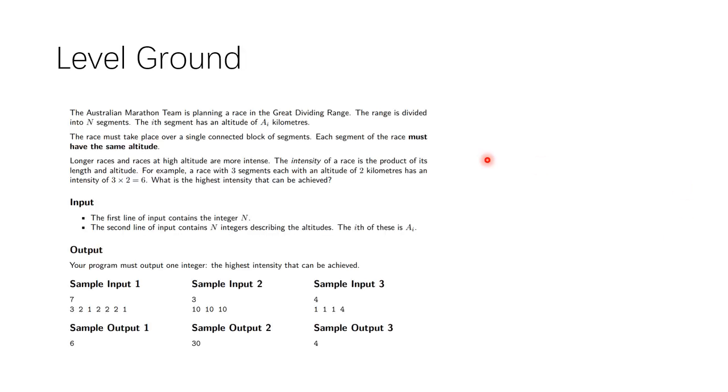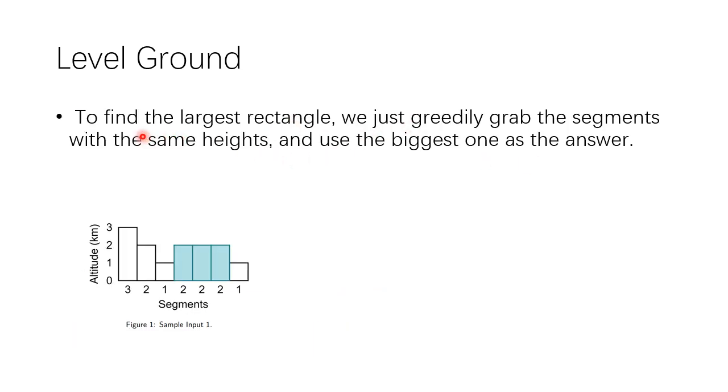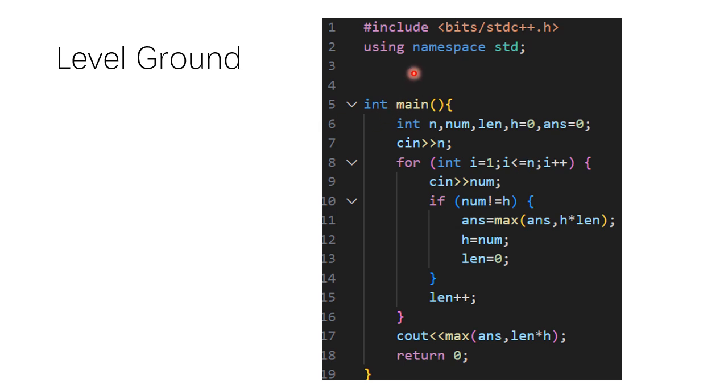And for the second problem, Level Ground, you want to find the largest rectangle. What we need to do is just greedily grab segments with the same height and use the biggest one as the answer. So like this, we grab this, grab this, grab this, and for here, they have the same height, so we just grab them all. And that's how we solve this problem. Just use a greedy algorithm. And here's the code.